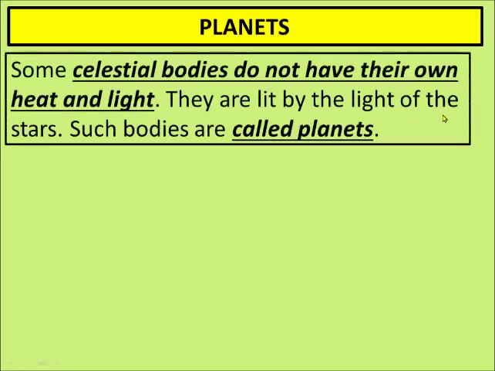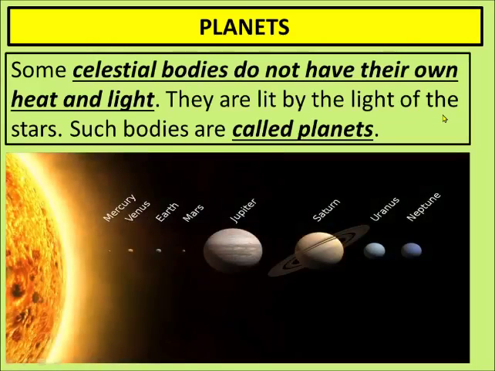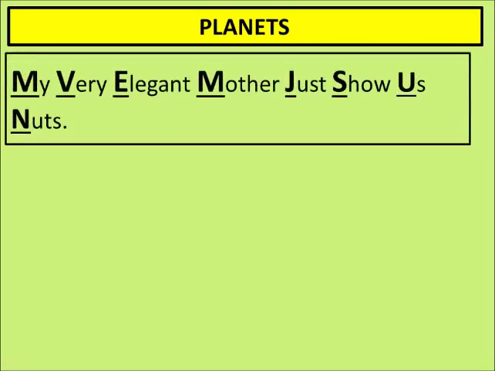Some celestial bodies do not have their own heat and light. They are lit by the light of the stars, and such bodies are known as planets. And you know, our planet Earth is also one of 8 planets. Now, how do we learn these planets? There is one small clue we have been using for many ages.